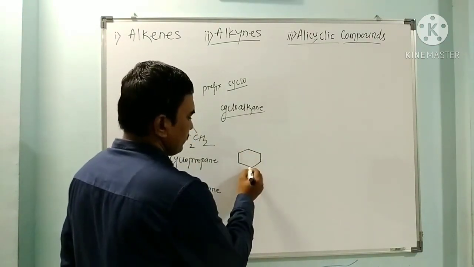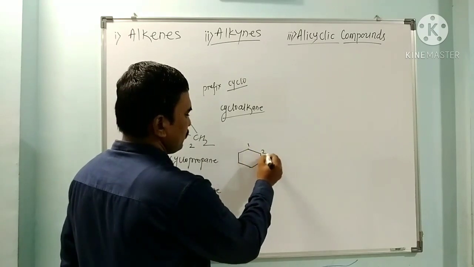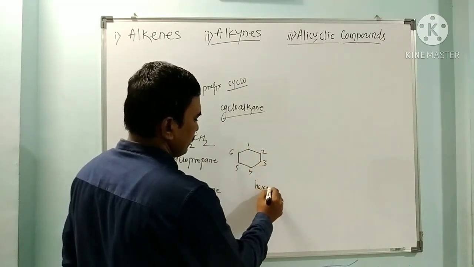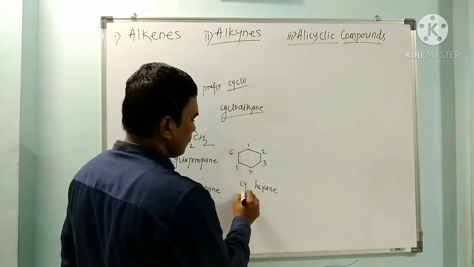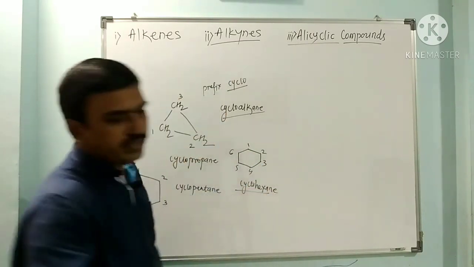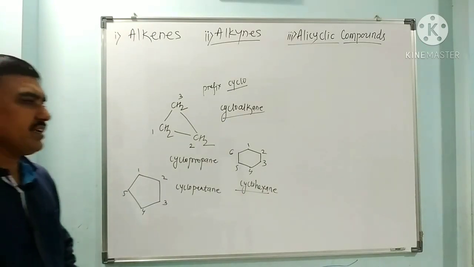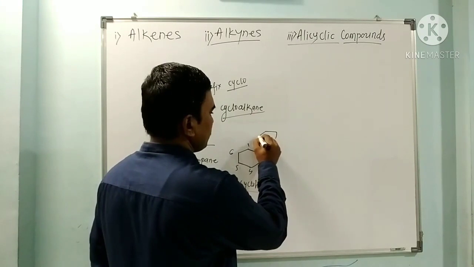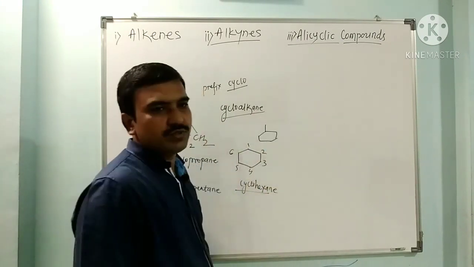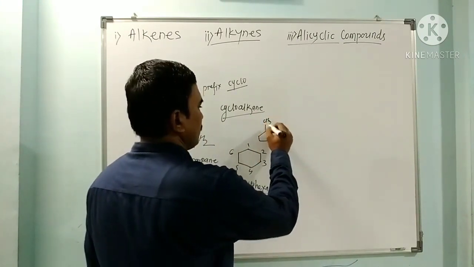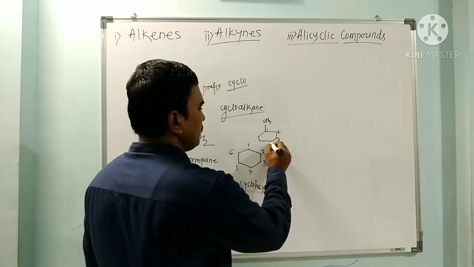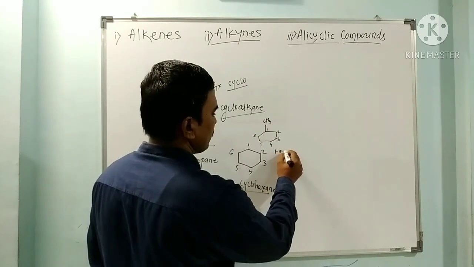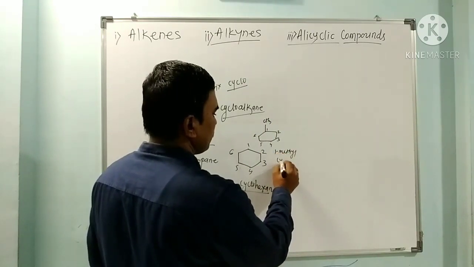If 6 carbons are there, so this is 1, 2, 3, 4, 5, 6, so it is hexane, but it is a cyclic system, so it is cyclohexane. If this cyclohexane has a methyl group at this position, so this is 1, 2, 3, 4, 5, 6, so 1 methyl